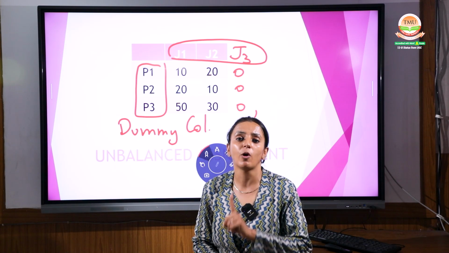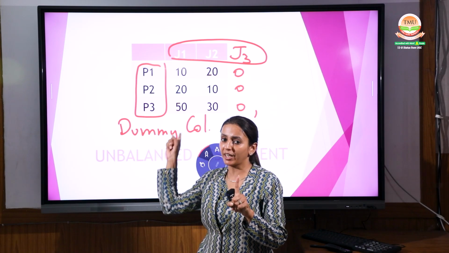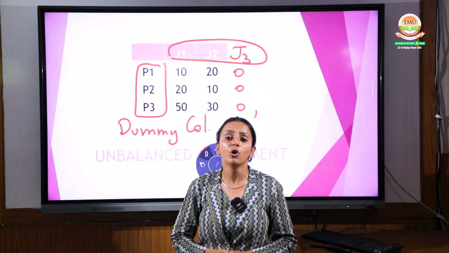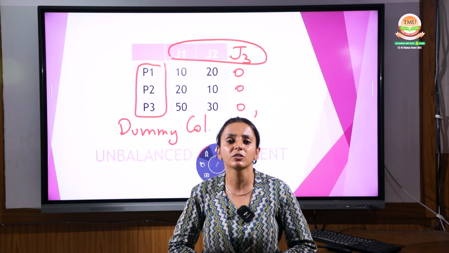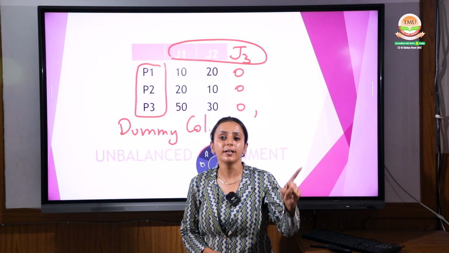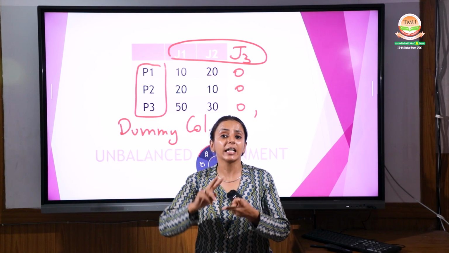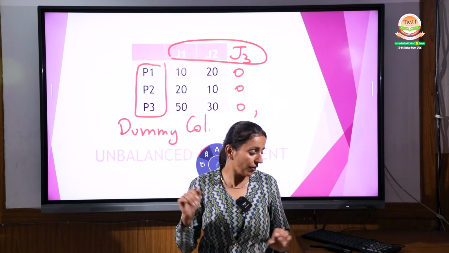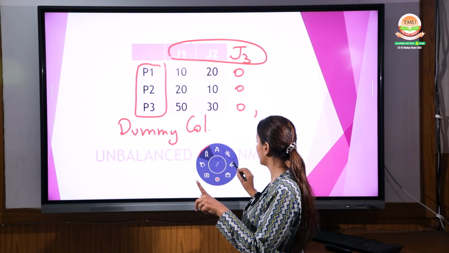So don't make this mistake. Check whether the question is balanced or not. The second mistake is that you start with the column reduction first. No. First you have to do the row reduction, then only the column reduction. Otherwise there will be a big mistake and the answer will be wrong. So this way you have to follow the steps.